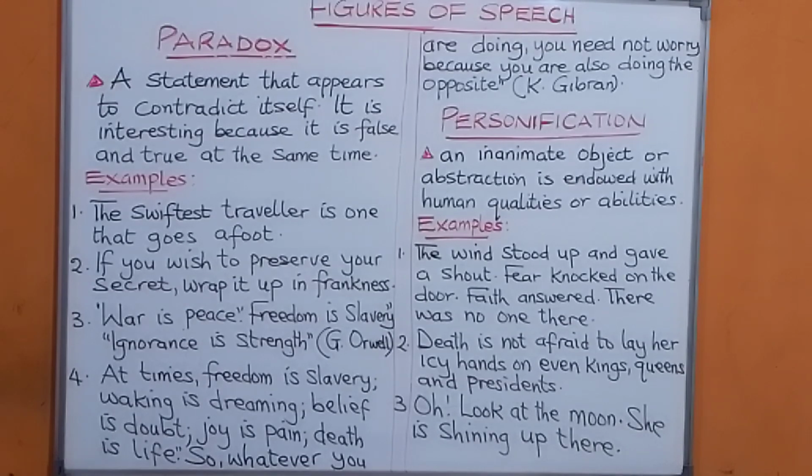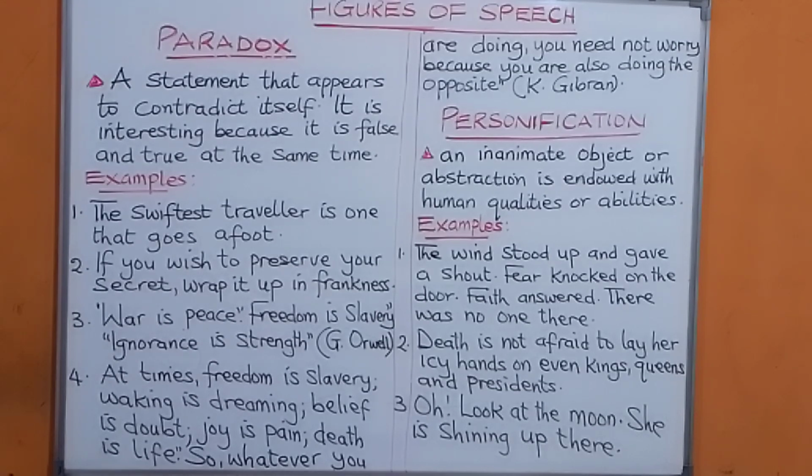So we've been able to do paradox, a statement that appears to contradict itself. It can be true and at the same time false. So for example, the swiftest traveler is one that goes afoot. If you wish to preserve your secret, wrap it up in frankness. Or, war is peace, freedom is slavery, ignorance is strength. At times, freedom is slavery, waking up is dreaming, belief is doubt, joy is pain, death is life. So whatever you are doing, you need not worry because you are also doing the opposite.